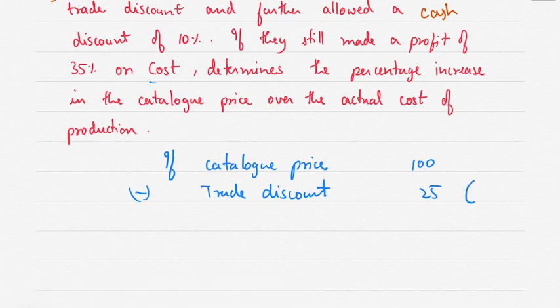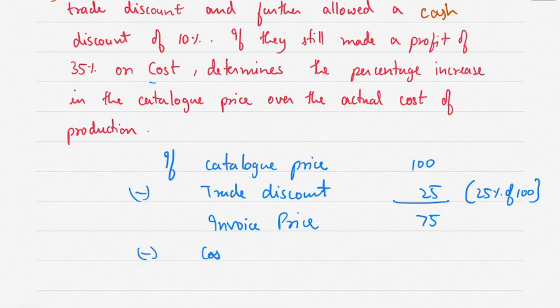I'll write it nicely. 25% of 100. Okay, so you get 75, which is your invoice price. Okay, and cash discount of 10%, so less cash discount, which is 10% of 75, correct?